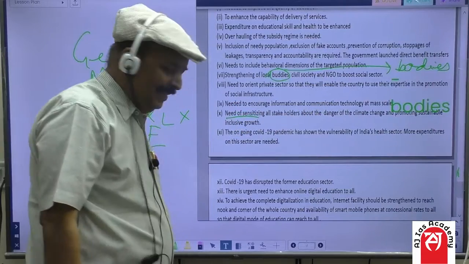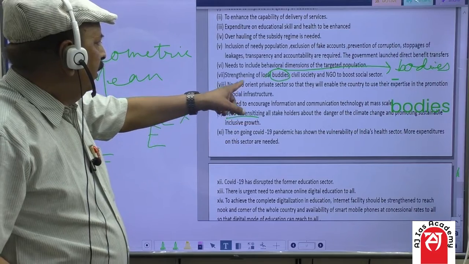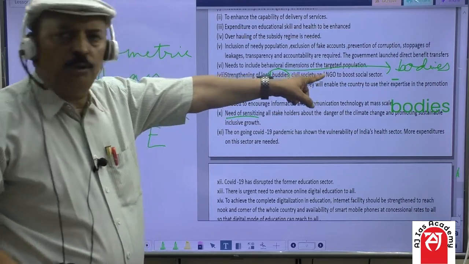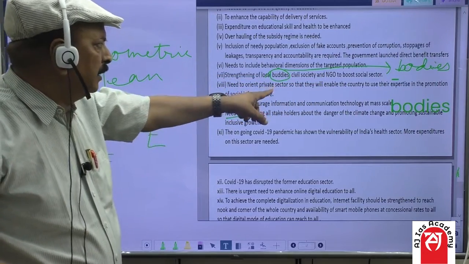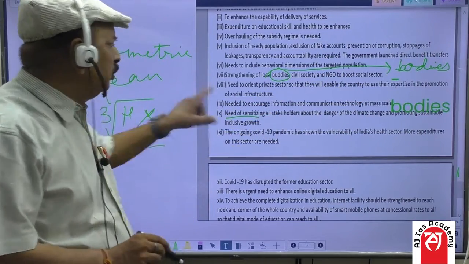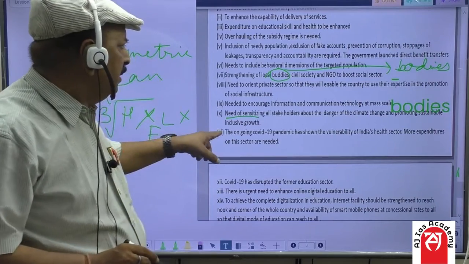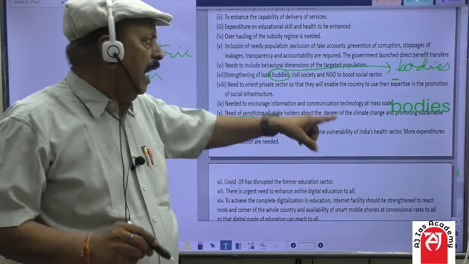Now, students, strengthening the local bodies, civil society and NGOs to boost the social sector. Another point is the need to orient the private sector so that they enable the country to use their expertise in the promotion of social infrastructure. And another point is the need to encourage information and communication technology at mass scale.